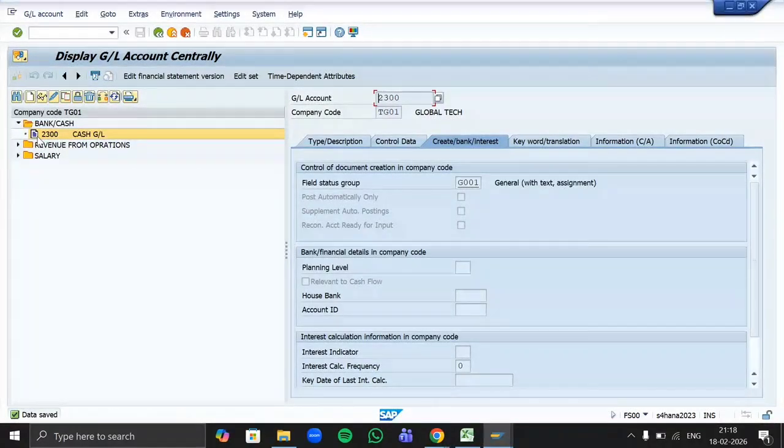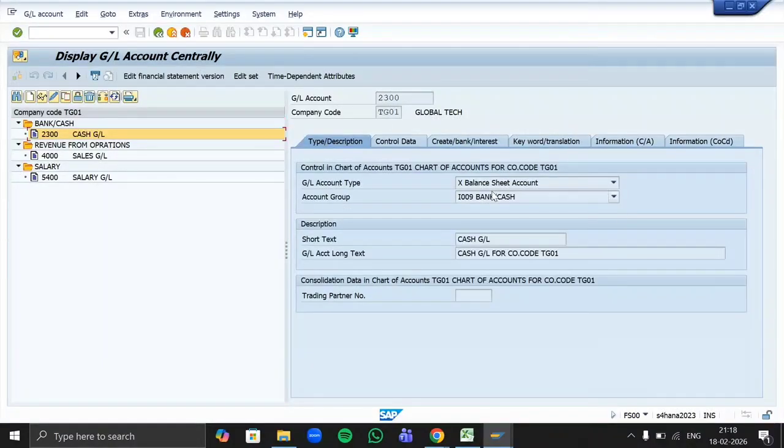Any doubt up to this? Okay, now we can see these three GLs are created, but all the fields are marked in gray color, so you won't be able to make any changes there. If you want to make changes in these fields, you are allowed to change them. The only thing you won't be allowed to change is the GL account number.